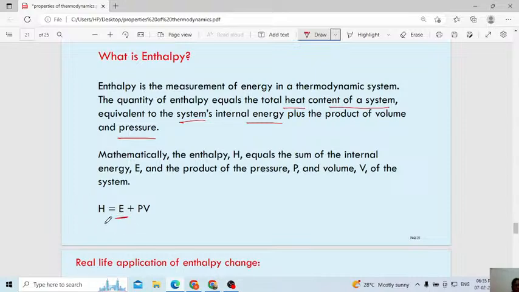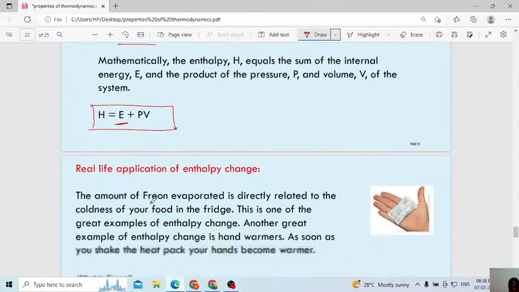Then enthalpy is the sum of internal energy and the product of pressure and volume of that particular system. You have to remember this formula, then you will come to know what is meant by enthalpy. Understood? Mathematically, enthalpy is equal to the sum of the internal energy E plus the product of volume and pressure of the system. Remember that one.